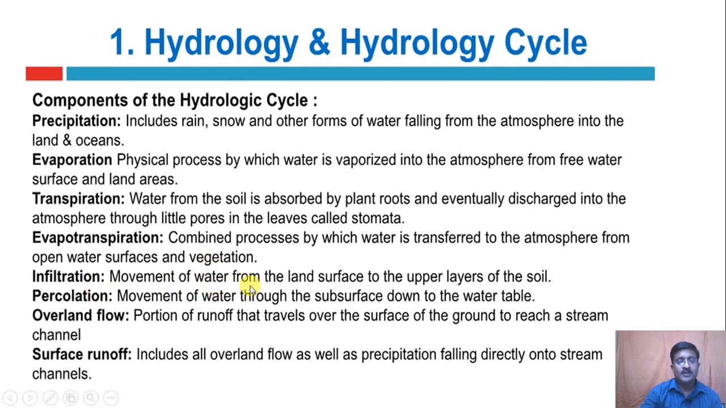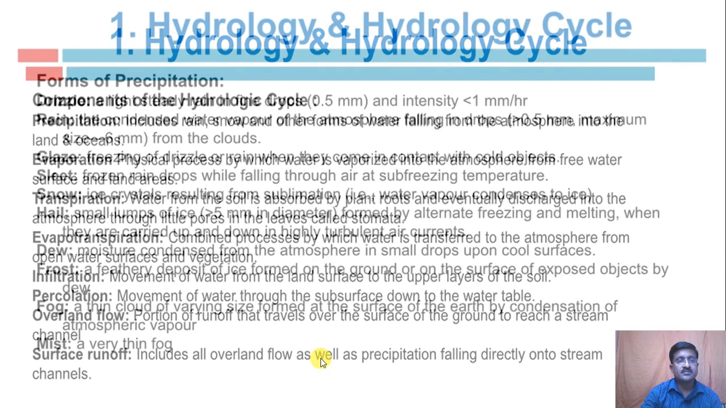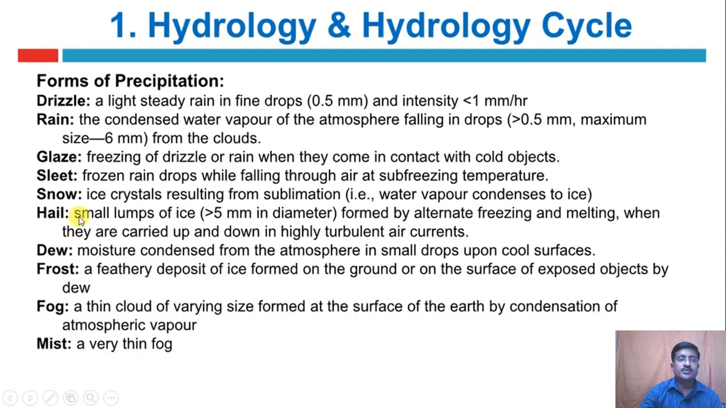Infiltration, movement of water from the land surface to the upper layers of the soil. Percolation, movement of water through the subsurface down to the water table. Overland flow, portion of runoff that travels over the surface of the ground to reach the stream channel. Surface runoff, it includes all overland flow as well as precipitation falling directly onto stream channels. Today we are going to study in detail regarding the precipitation.